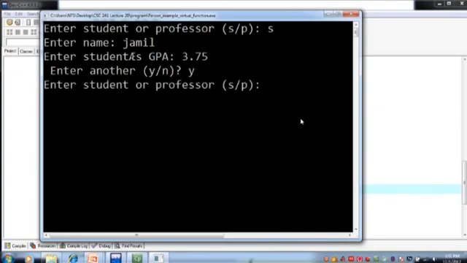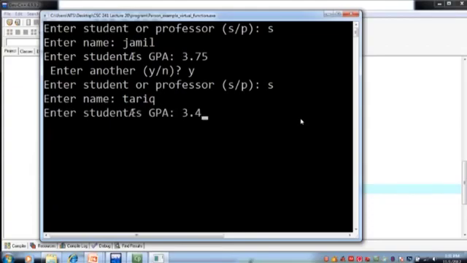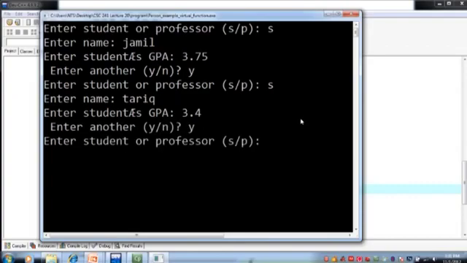Say yes. So enter student or professor, we say student record, name Tariq, GPA 3.4, so he is not an outstanding student. Enter another record, yes. So student or professor, professor's record we are going to input, name of professor is Usman.